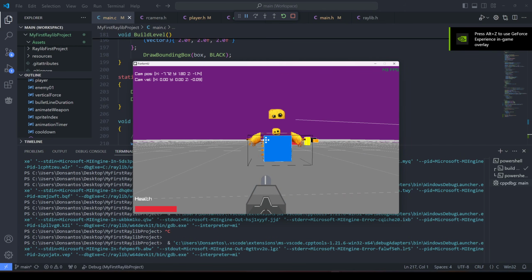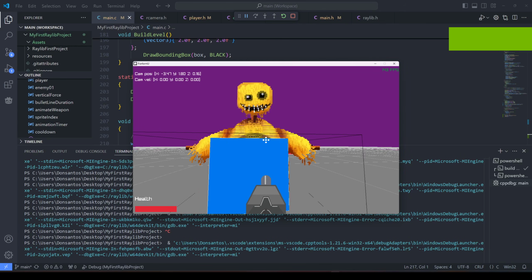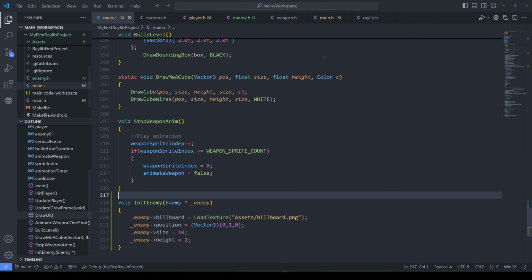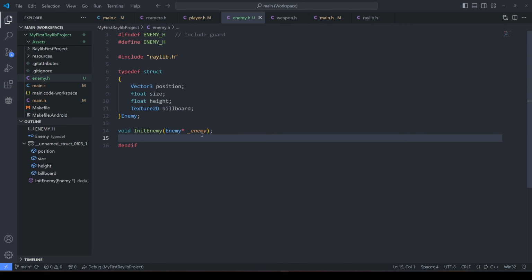It's overlapping. But, okay, I don't know what the hell is going on here. Okay, so, I'm back. I made some changes. This is now a pointer, so apparently I'm passing a struct, as you probably know, is a value type. So I'm passing a value, not a reference.